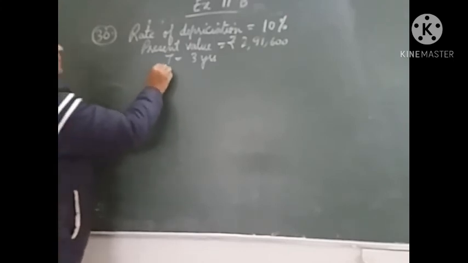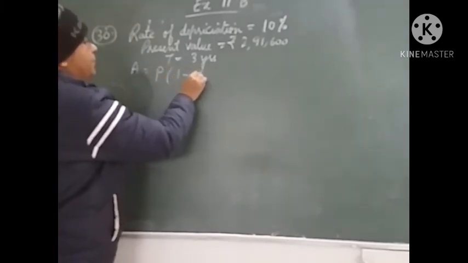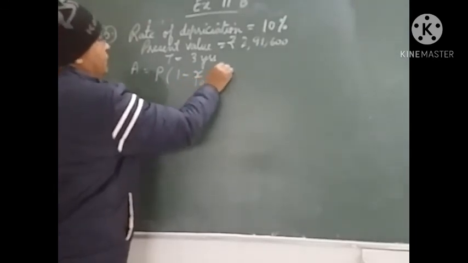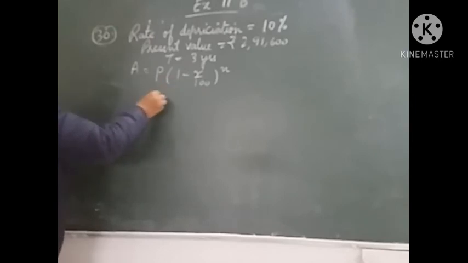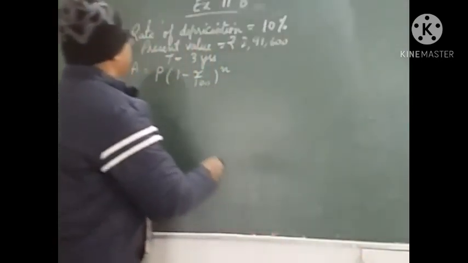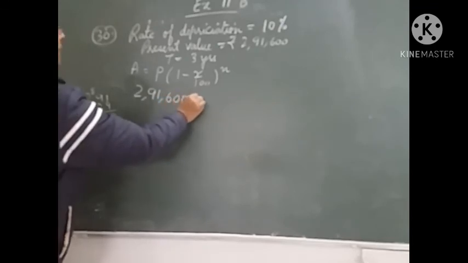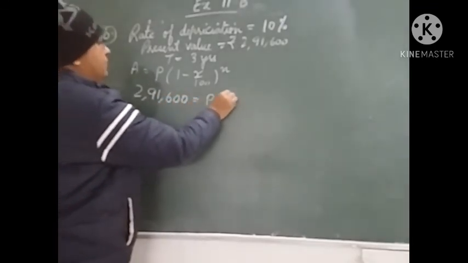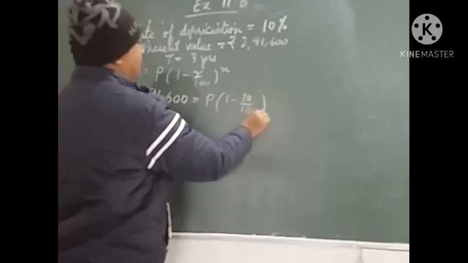So the formula will become A is equal to P into 1 minus R upon 100 to the power n. Here, the amount means present value, 2,91,600, is given. So 2,91,600 will be equal to P into 1 minus 10 upon 100 to the power 3.